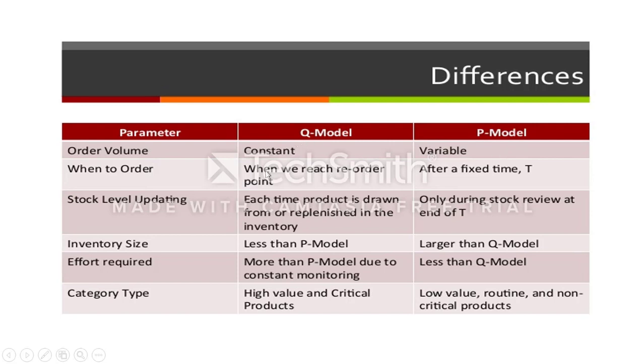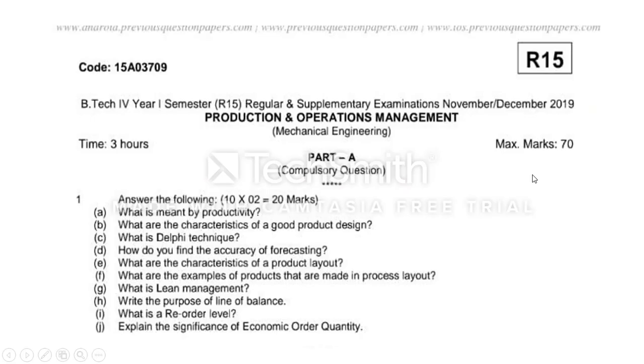When we reach the reorder point, we are going to order in the Q model. Here we are ordering at a fixed time. Product is drawn from inventory each time, but replenished only during the stock review at the end of T. The inventory size is larger in the P model than in the Q model. The effort required is more in the Q model due to constant monitoring, but less in the P model. So high value and critical products you can follow the Q model. Low volume, routine and non-critical products you can go for the P model.